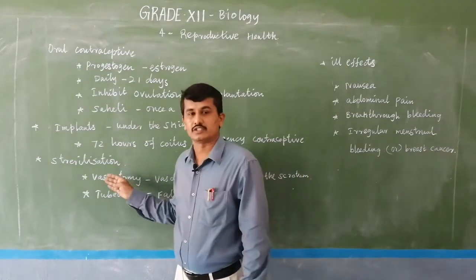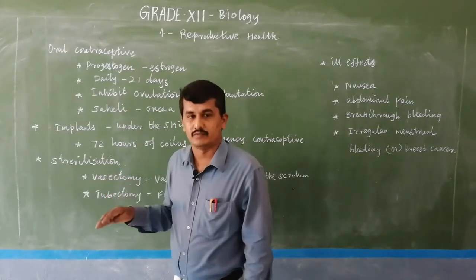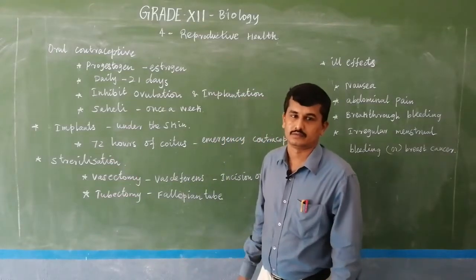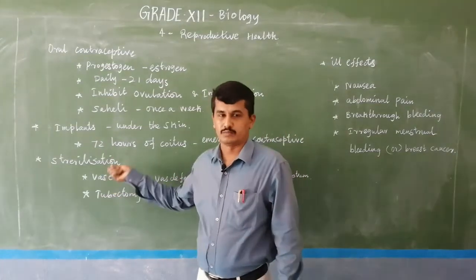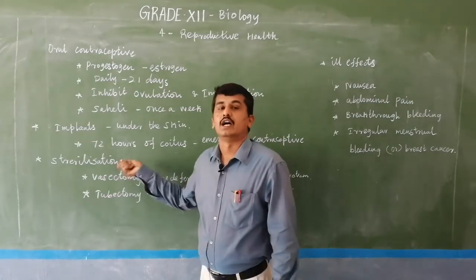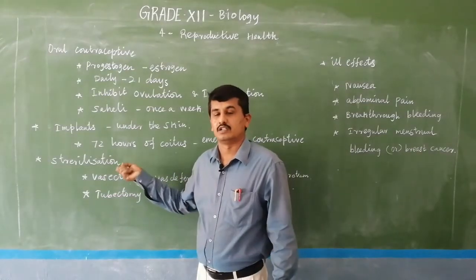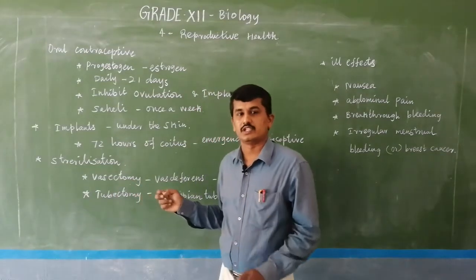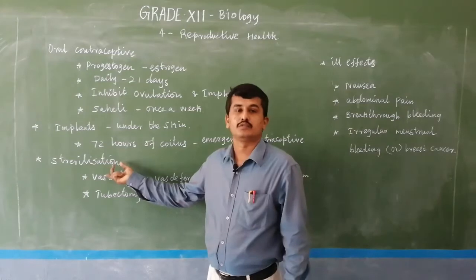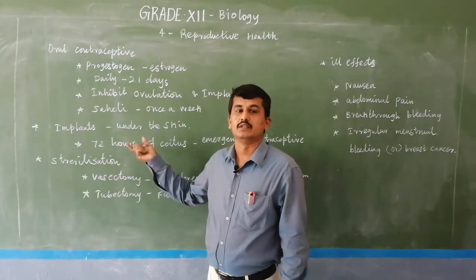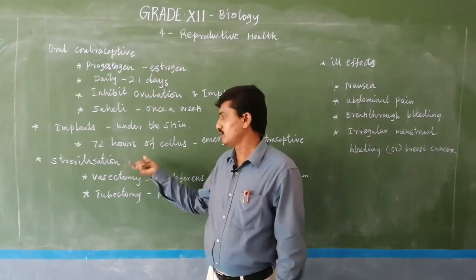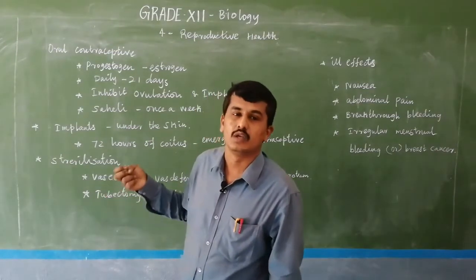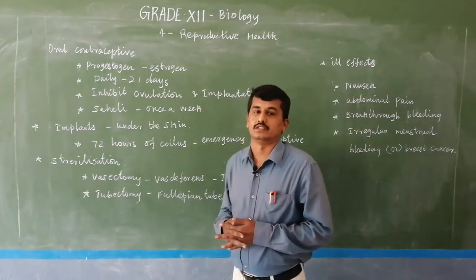Once the sterilization is done, the couple is generally not able to produce offspring, though in certain cases they are able to. The method prevents unwanted pregnancy as well as spacing between children, but it is the last, terminal method of contraception. So, once sterilization is done, there is only a small chance of having children.